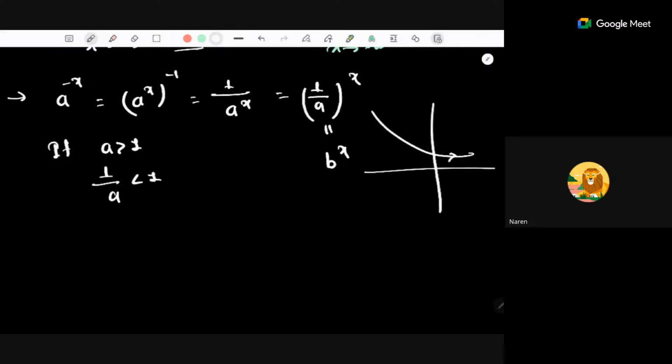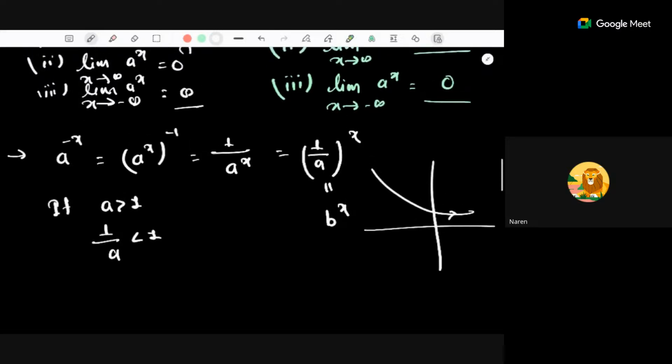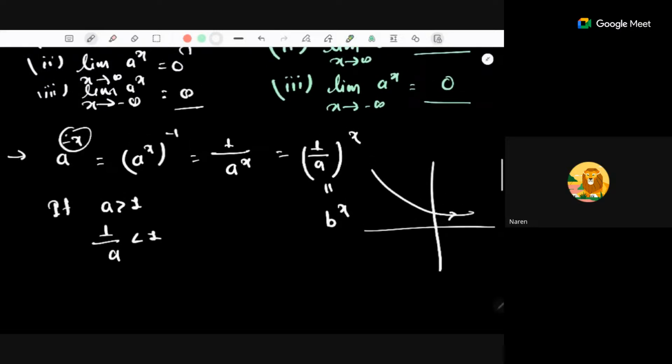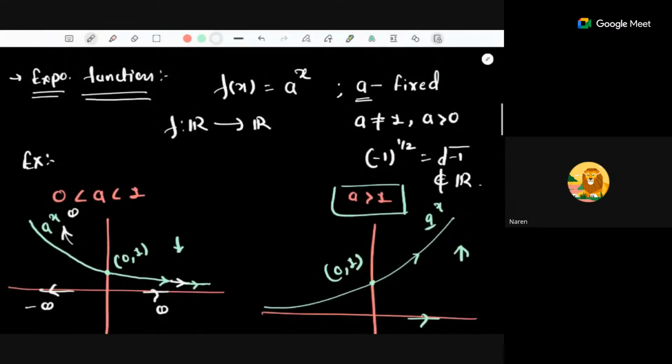Like this, we can do the computation. Or else you can say that since we are replacing x by minus x, the graph is just reflected about the y-axis. Sorry, y-axis. Okay, thank you.